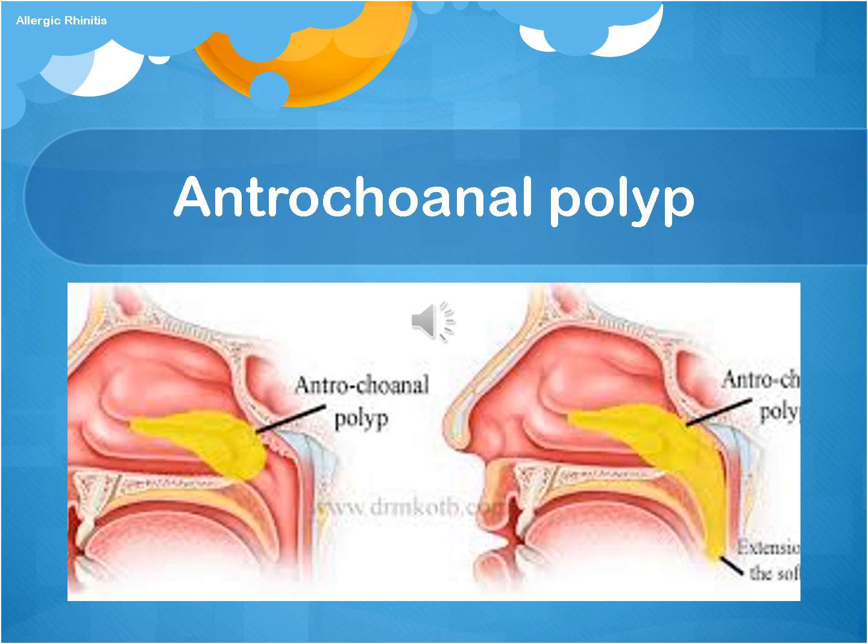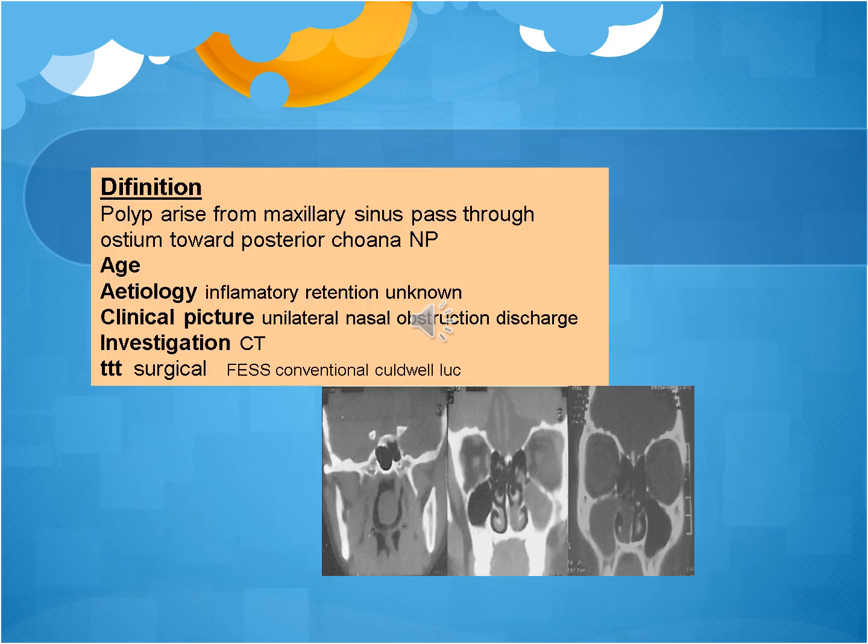The other type of polyp we discuss is the antrochoanal polyp. By the name, it is a polyp appearing in the antrum, mainly the maxillary antrum, reaching to the choana. So it appears in the antrum of the maxillary sinus and passes through the middle meatus posteriorly till it reaches the choana to obstruct it. Or even if it is neglected, it can enlarge till it reaches the nasopharynx and obstructs it. This is what's called antrochoanal polyp.